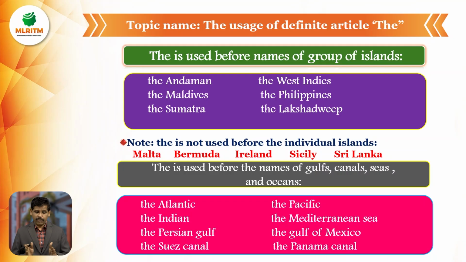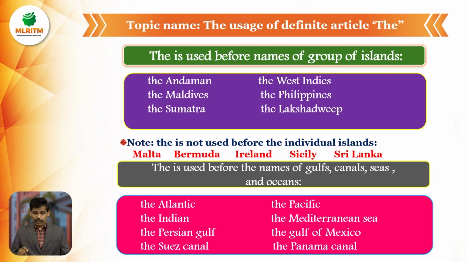Single island, no article. Group of islands, we must use the article the. Examples: the Andaman and the Nicobar Islands, the Maldives, the Sumatra, the West Indies, the Philippines, the Lakshadweep. Note, the is not used before individual islands: Malta, Bermuda, Ireland, Sicily, Sri Lanka.